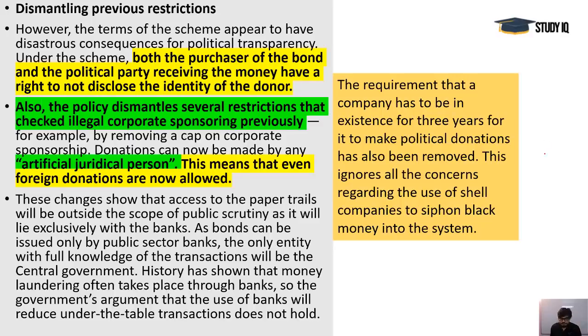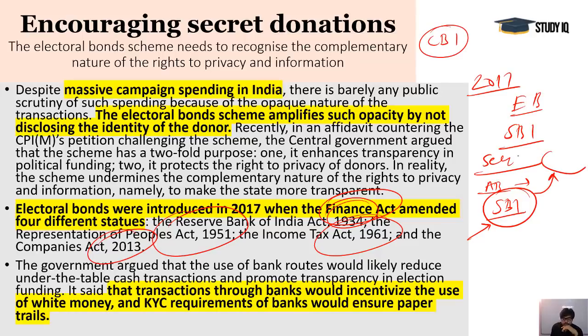So the normal public would be aloof from these donations, that who is giving donation to whom. Maybe some companies are supporting a particular party, giving them thousands of crores of rupees, because we don't know how much they are giving and whom they are giving. And maybe they are trying to woo these political parties, so that when they come in and form the government, they will make policies according to them.